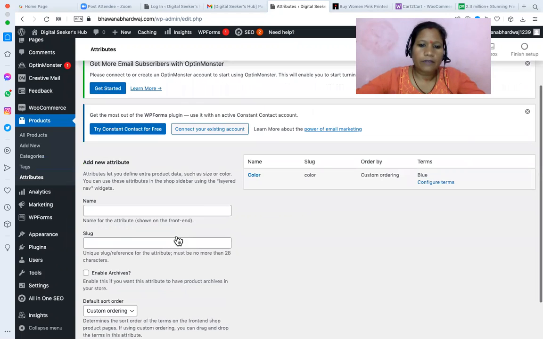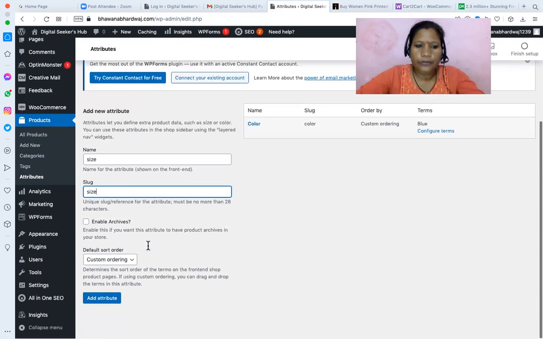Yes. Whenever you are adding a product, here can you see the attributes? Right now the color is added. You can add a size. So you can add different attributes here.